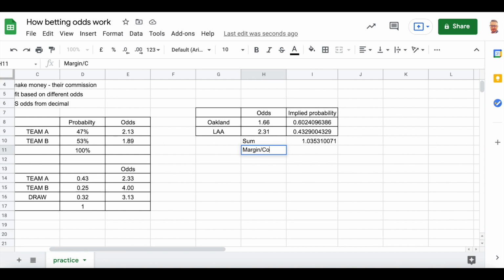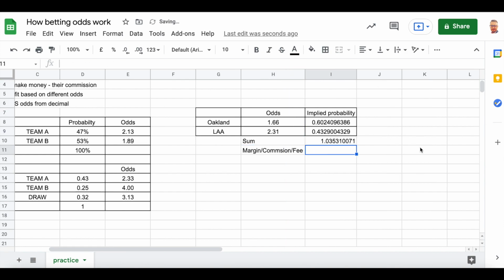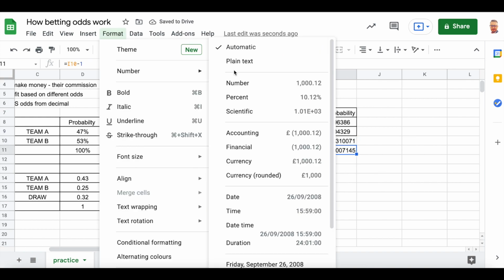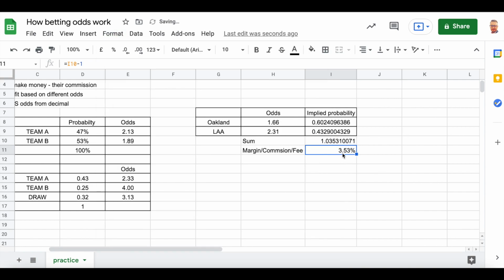Margin, commission, or the fee, if you like. This number minus 1 is their commission. It is 3% commission. So every time you make a bet, they will take 3.53% from us. This is how they make money.